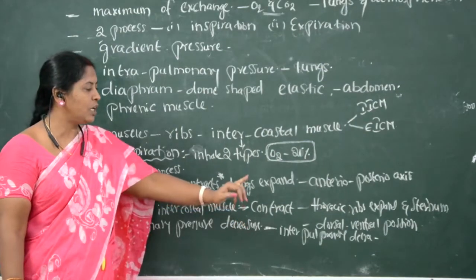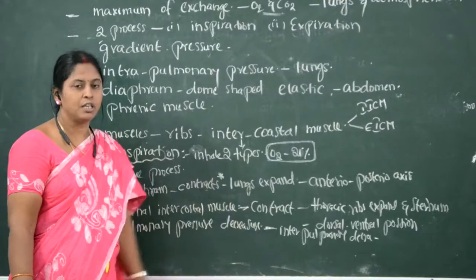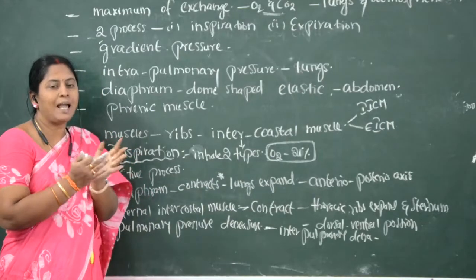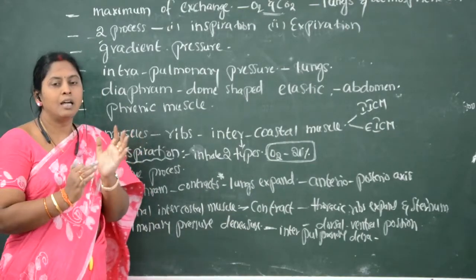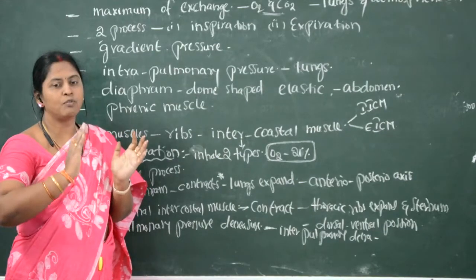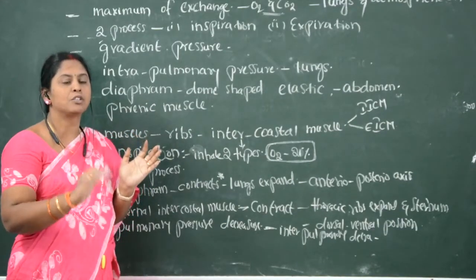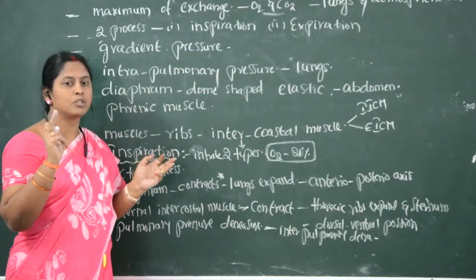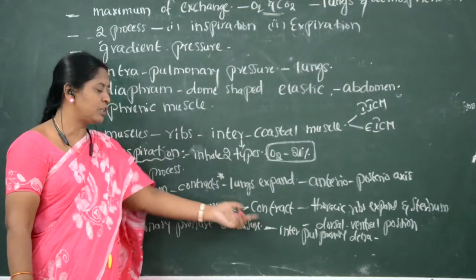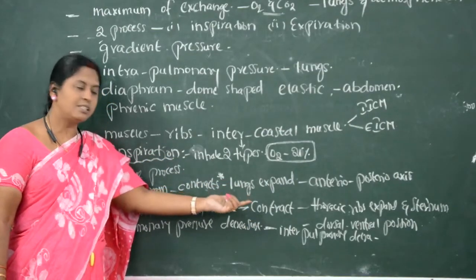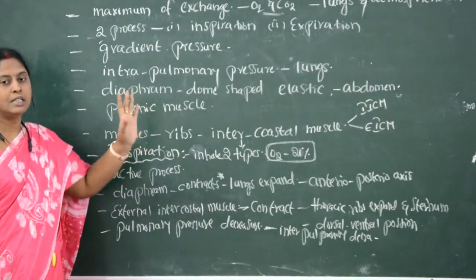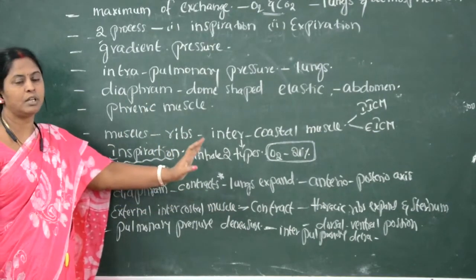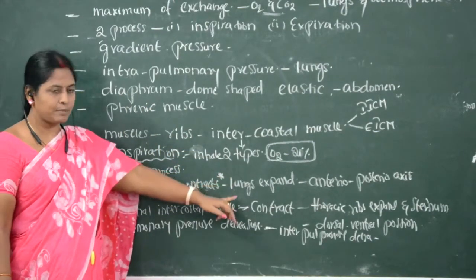Another one is the dorsoventral position. The dorsoventral axis also expands, or the lungs expand towards the dorsoventral position, because of the contraction of external intercostal muscles. So these both you should remember, children. So like this, with the diaphragm contraction, the lungs expand along the anterior posterior axis.